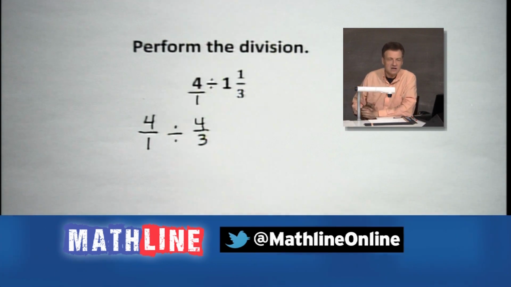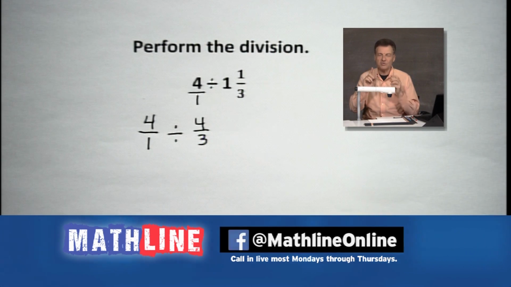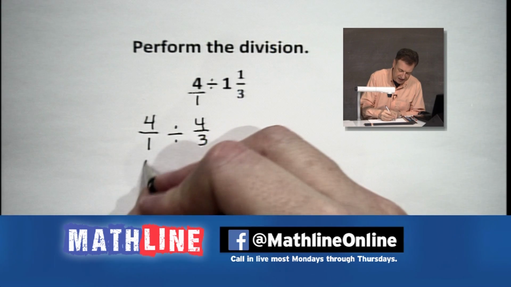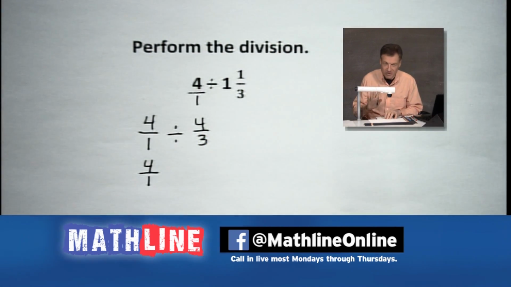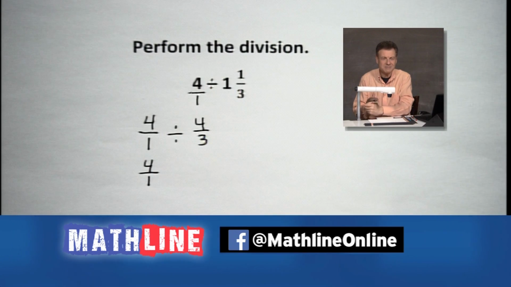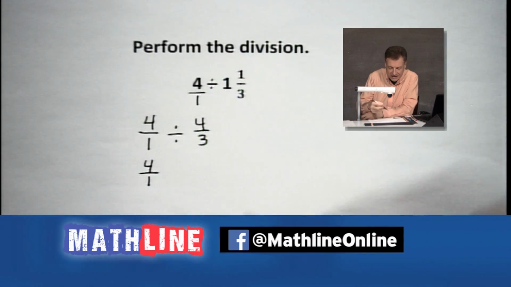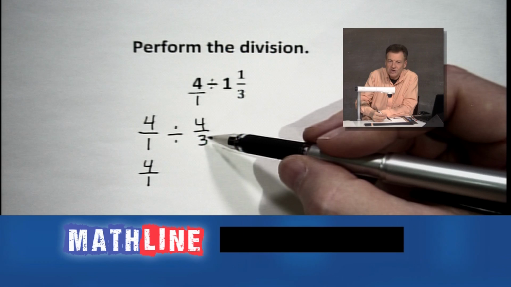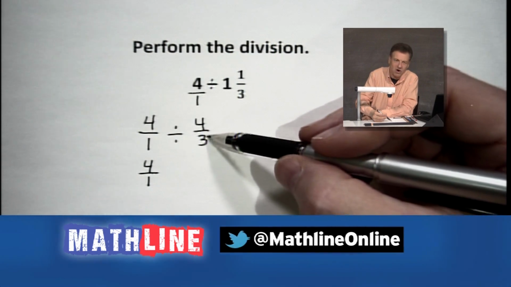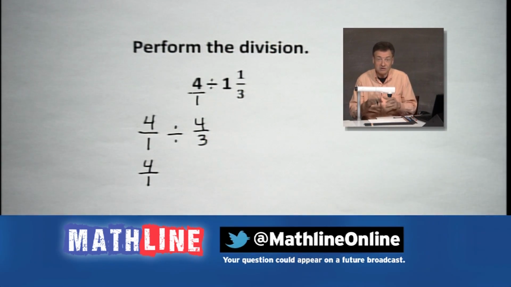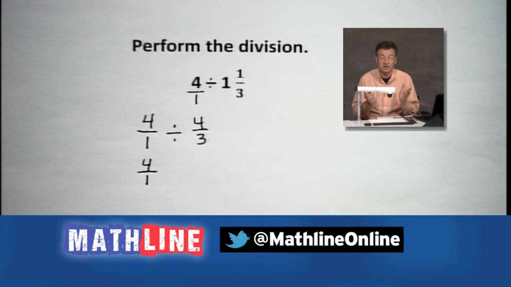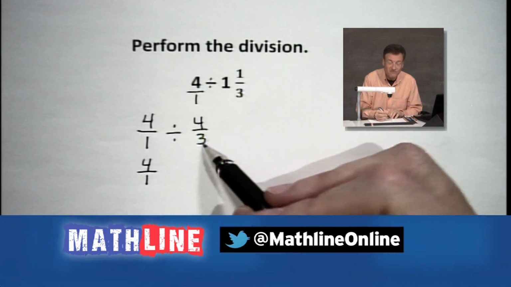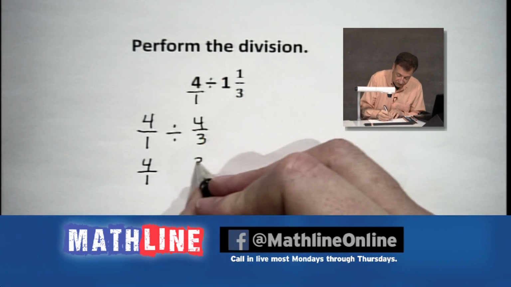Now, you say, what do we just multiply? It says divide, doesn't it? We have to change, remember, when we're doing division, we have to change it to a multiplication. So we're going to keep 4 over 1. First number never changes. Keep the 1 under there. It'll help us guide. And the 4 over 3, we're going to use its reciprocal. And you say, reciprocal. I've heard that word. You've heard it a lot on Mathline. Those of you who tune into Mathline daily, you've heard it quite a bit. The reciprocal is when we interchange the numerator and the denominator. So in other words, 4/3 becomes 3/4.